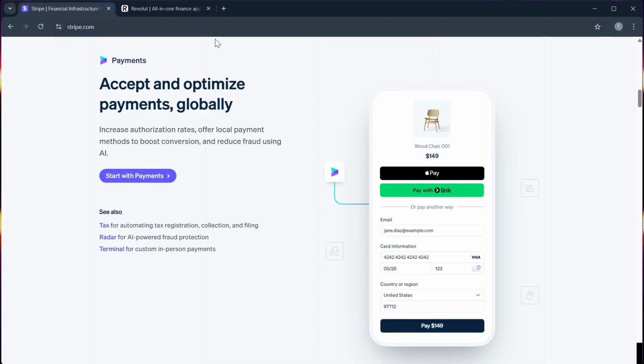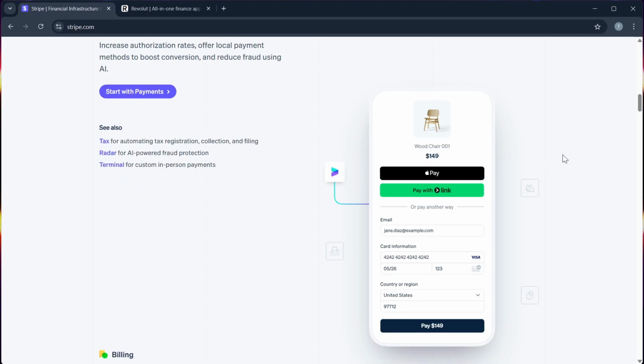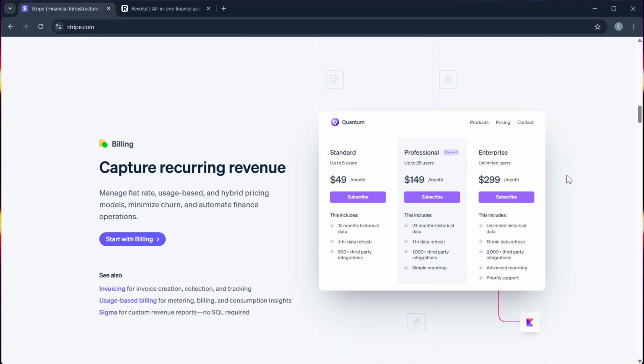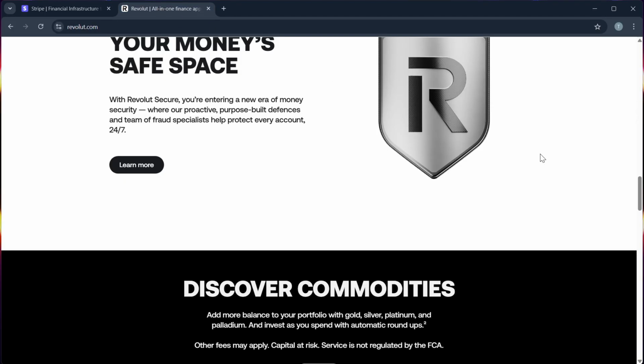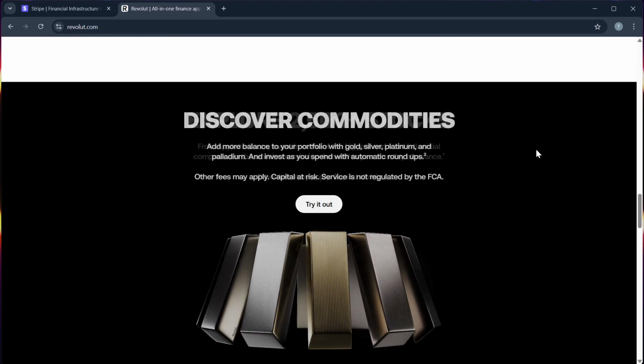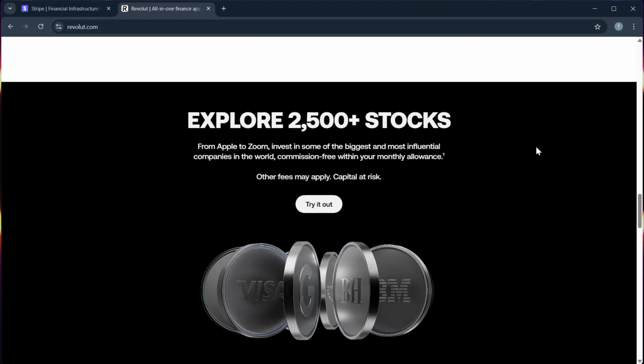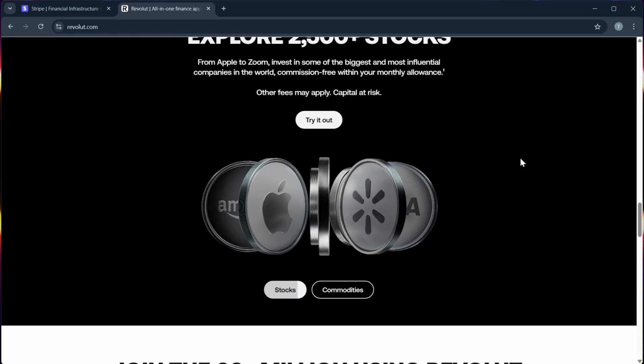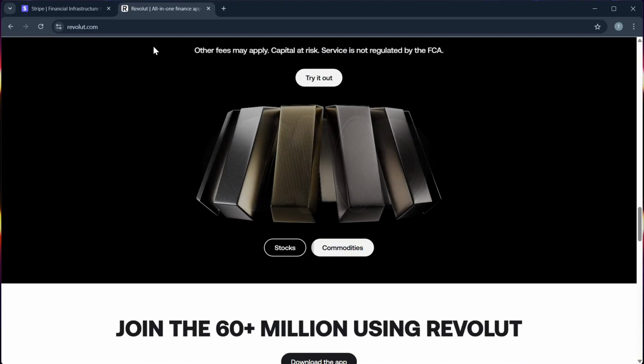Next is their fees. Stripe charges per transaction, usually 2.9% plus 30 cents, with additional fees for currency conversion and premium features, while Revolut's fees depend on your account type, but foreign exchange is often cheaper for personal use. Business account fees vary. Lastly, their user experience and interface.